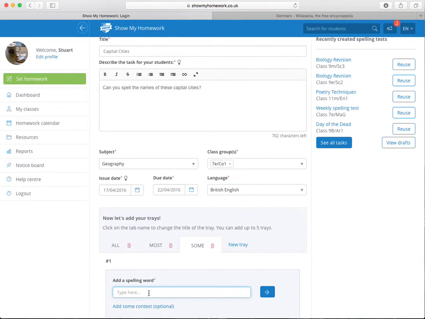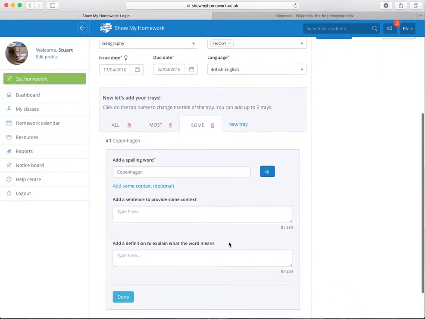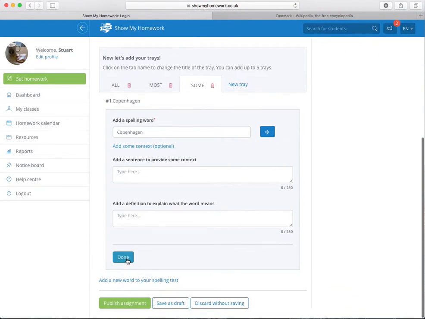Let's go for the capital of Denmark. There we go, said that one correctly. And again, I could type in capital city of Denmark.